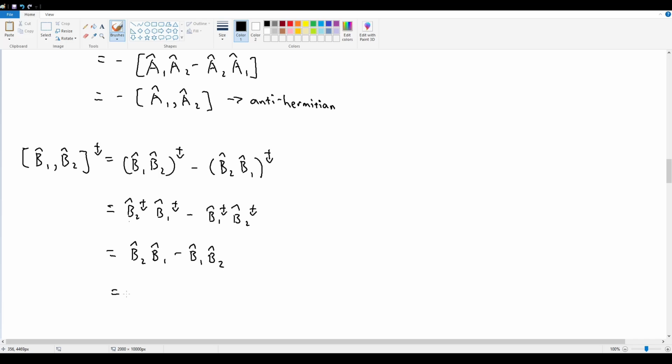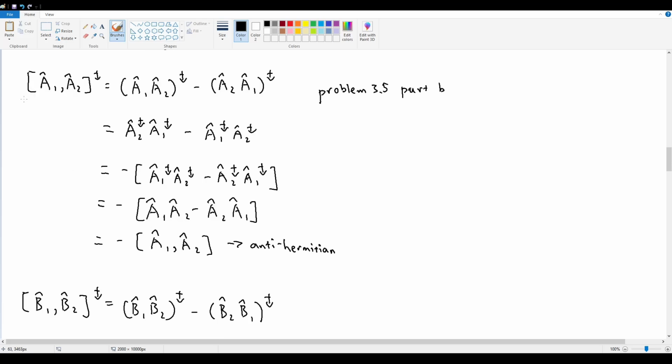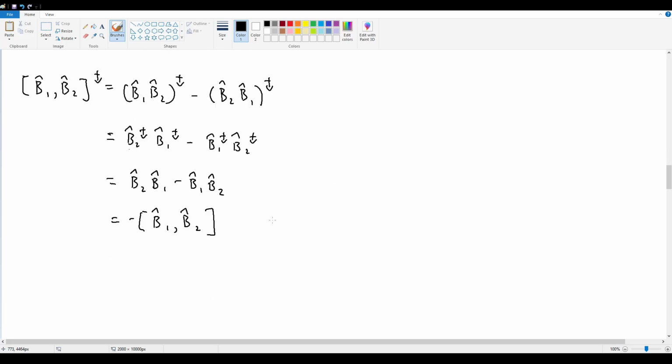If we rearrange this, it is once again the negative of the commutator of B hat 1 and B hat 2. So it looks like regardless of whether your operators are Hermitian or anti-Hermitian, the resulting commutator is always going to be anti-Hermitian.